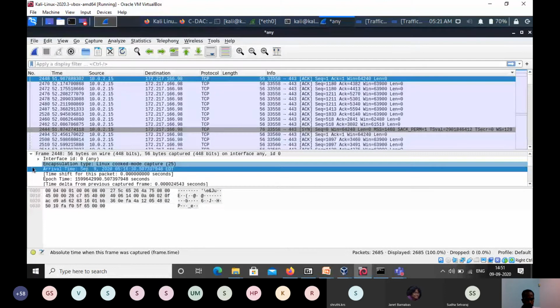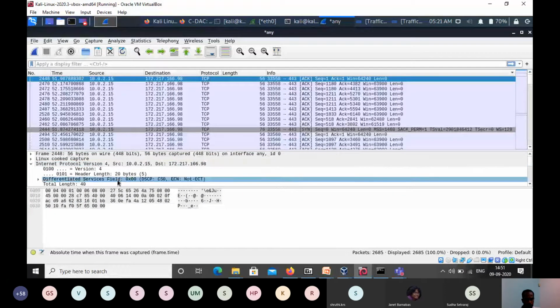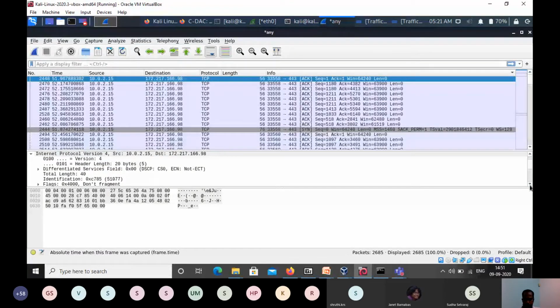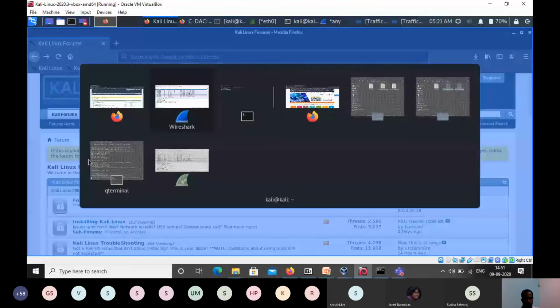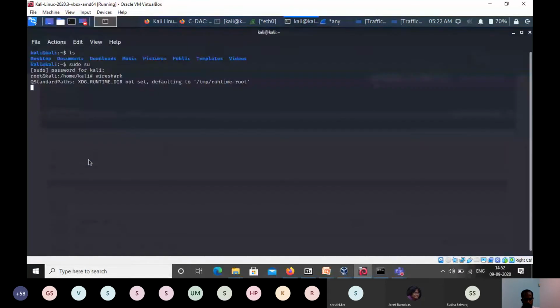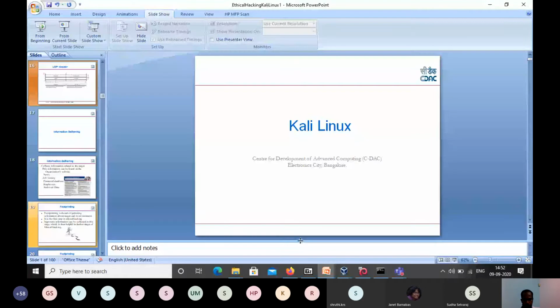Now we'll check layer 3. It is IP. We already saw the IP header, so here in the IP packet header you can see the version is 4. That's nothing but the version field we saw in the IP header, like this one.